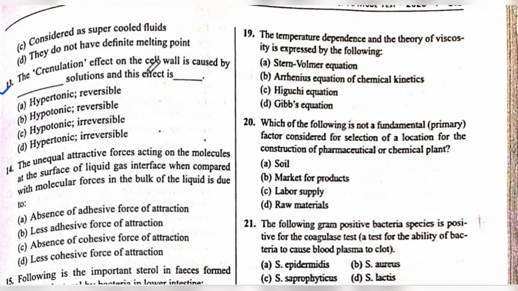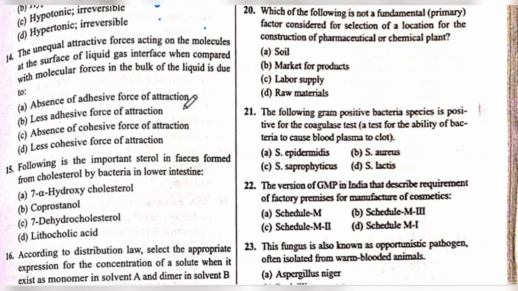The granulation effect on the cell wall is caused by hypertonic solution and this effect is reversible. और ये जो effect है ये क्या है? Reversible. इसका जो आंसर होगा A होगा. Next is 14th question number.